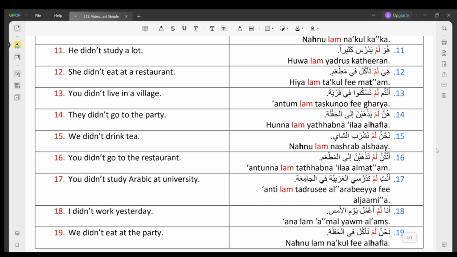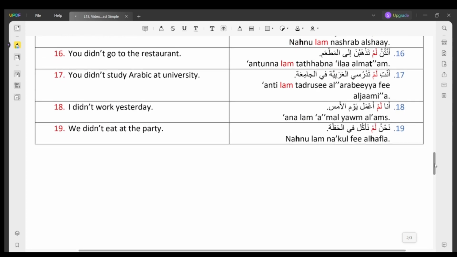Number 13. You didn't live in a village. أنتم لم تسكنوا في قرية. Number 14. They didn't go to the party. هن لم يذهبن إلى الحفلة. Number 15. We didn't drink tea. نحن لم نشرب الشاي. Number 16. You didn't go to the restaurant. أنتن لم تذهبن إلى المطعم.